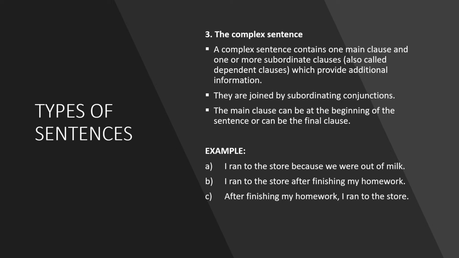So a subordinate clause always contains a verb but cannot stand alone. It is dependent on the main clause for its meaning. Now, when you get the complex sentence, you will have the main clause being joined to the subordinate clause by a subordinating conjunction. The main clause can be at the beginning of the sentence or can be at the end and be the final clause. It can get a bit tricky when the order is mixed around, but as long as you remember the rules of what makes up a main clause, you shouldn't get confused.